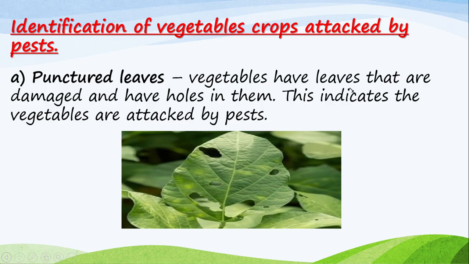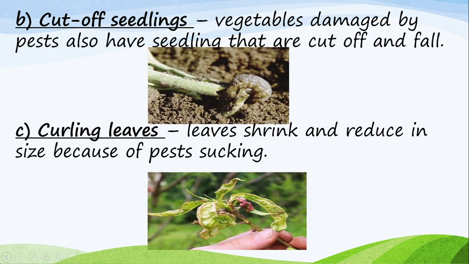Then another area, they cut off the seedling at the base of the seedling. Vegetables damaged by pests also have seedlings that are cut off.